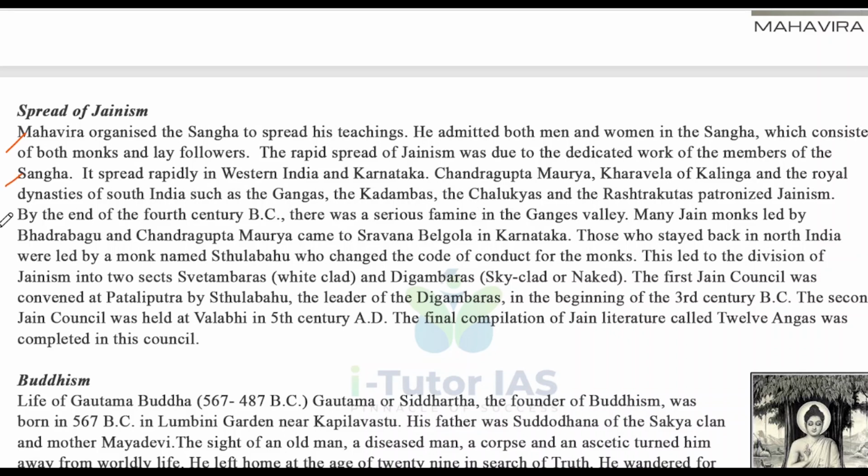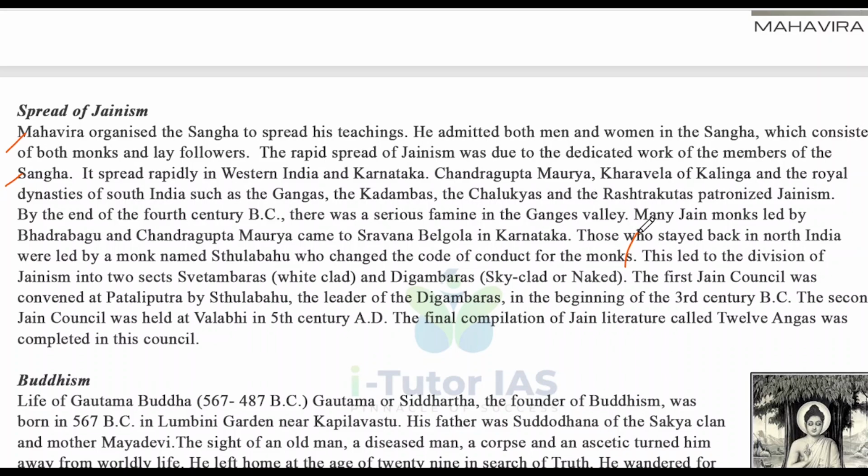By the end of the 4th century BC, there was a serious famine in the Ganges Valley. Many Jain monks led by Bhadrabahu and Chandragupta Maurya came to Shravana Belgola in Karnataka. Those who stayed back in North India were led by a monk named Sthulabahu, who changed the code of conduct for the monks. And this is about the spread of Jainism.